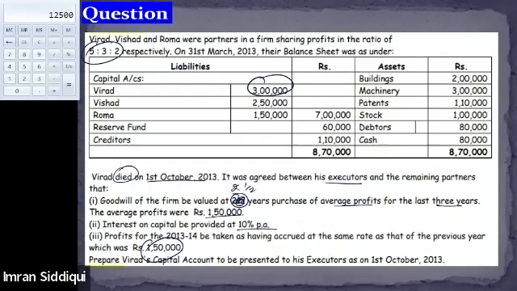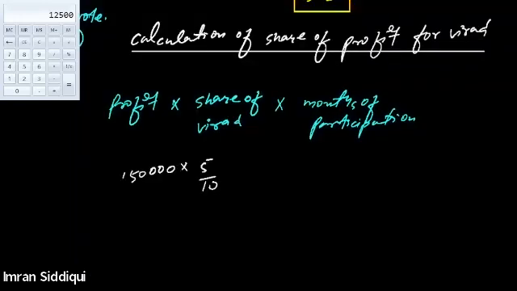Viraj died on 1st of October. So that means April, May, June, July, August, September. We need to multiply it by 6 by 12.